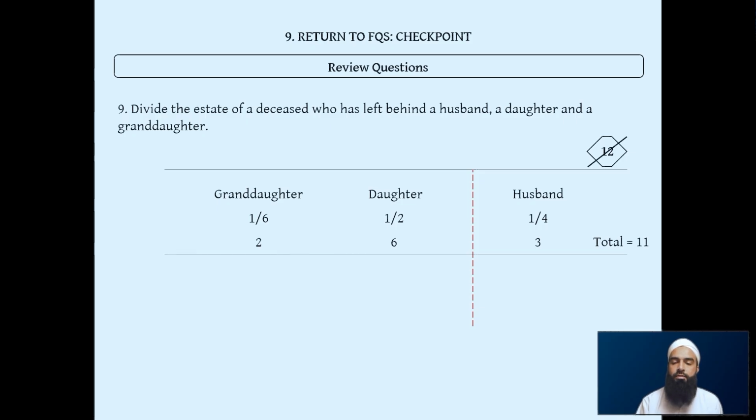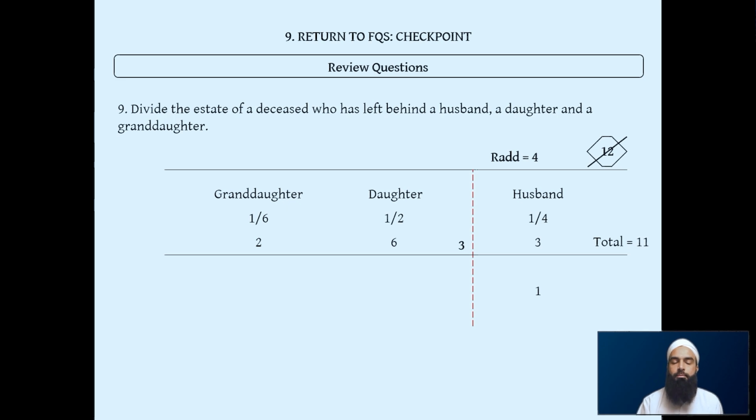Now we make the new divisor from the spouse's denominator, the 4. We write rad of 4. We give the spouse their one share from that, because a quarter of 4 is 1. And then, because there's two groups again, daughter and granddaughter, we write the mini divisor, which is the leftover at the cross section. So we have now 3 to give out between the daughter and granddaughter, proportionate to their shares, half and 1/6.